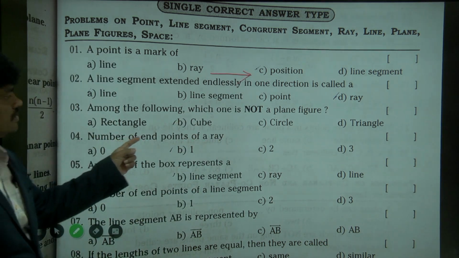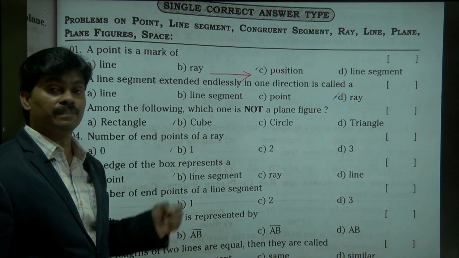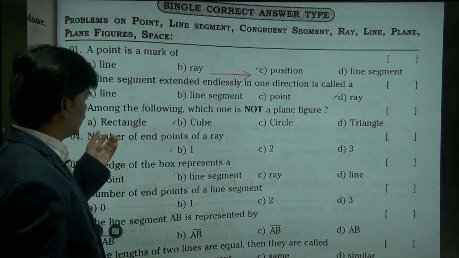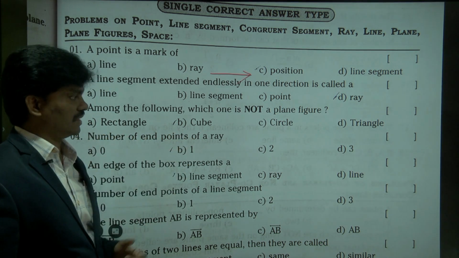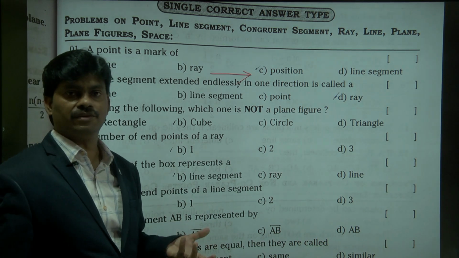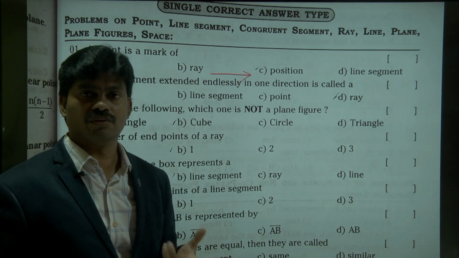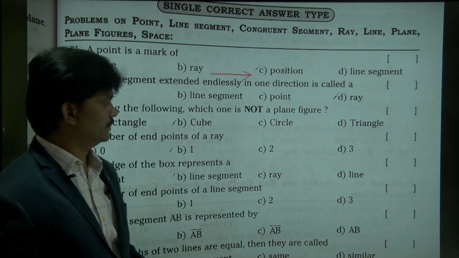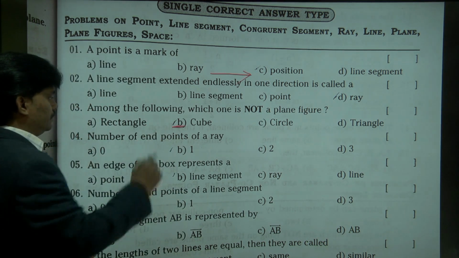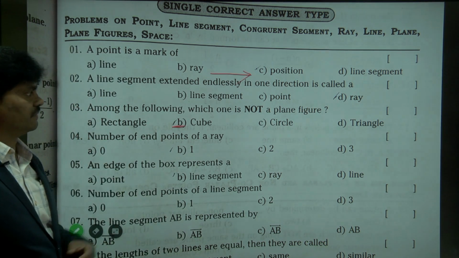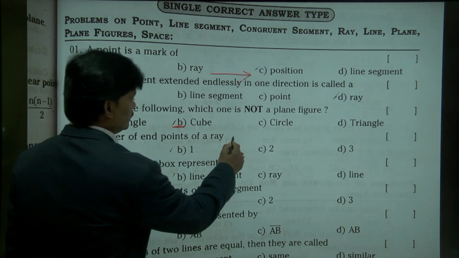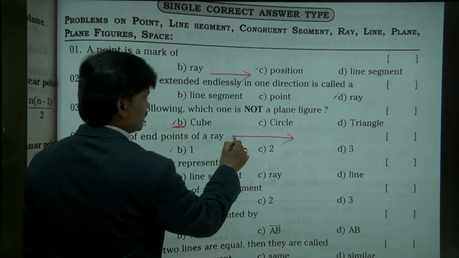Among the following, which one is not a plane figure? Rectangle, cube, circle, triangle. We know very well cube has thickness, so cube is not a plane figure. Number of endpoints of a ray. Just now I have drawn. So how many endpoints are there?